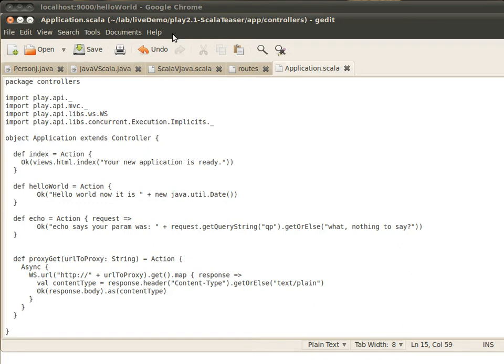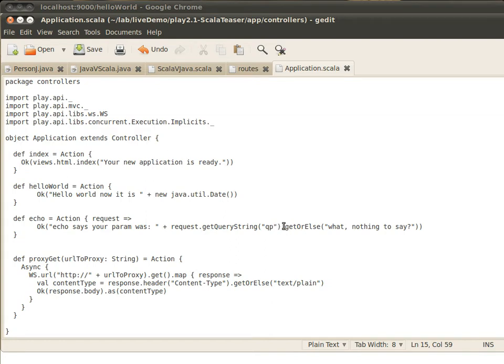Okay, so next level of complexity, what if we want to work with request parameters? Let's look at what that takes. Well, it turns out that these actions, we saw that Hello World was actually an action, it picks up functionality from that. It is actually a higher order function. One of the things it takes is it's being supplied a request. So now by calling it out in this form, we're actually supplying a function literal here. And this time we're going to say OK, here's your name, and we're going to pull out from the request object a query string QP.